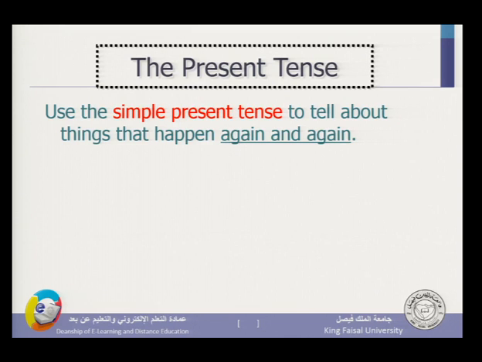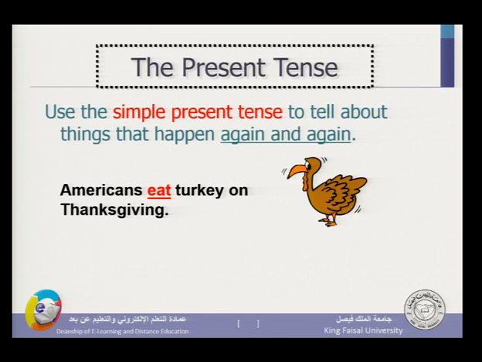We use the simple present tense to tell about things that happen again and again, as I have just said. I always go to my university at 7 o'clock. Something that happens again and again and again. Americans eat turkey on Thanksgiving. So we notice that we have used the verb eat, which is in the present tense.